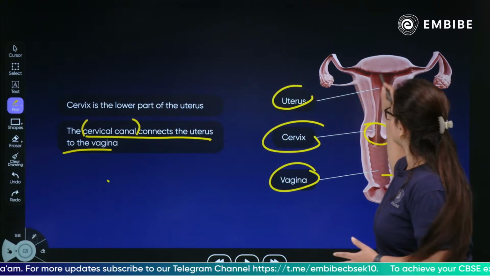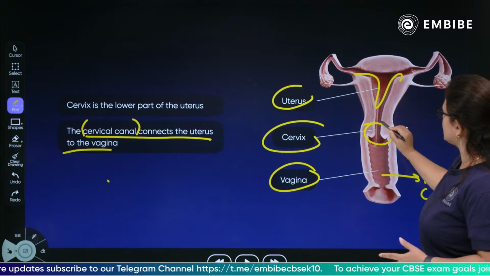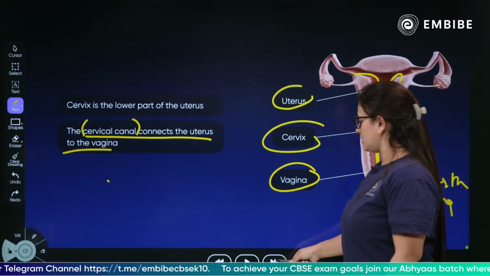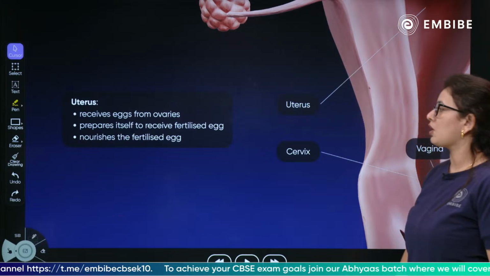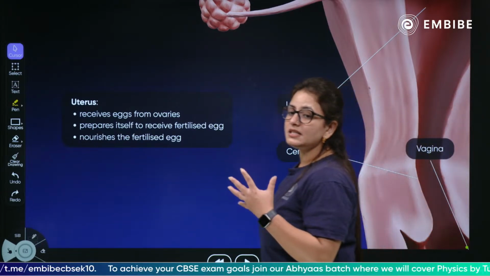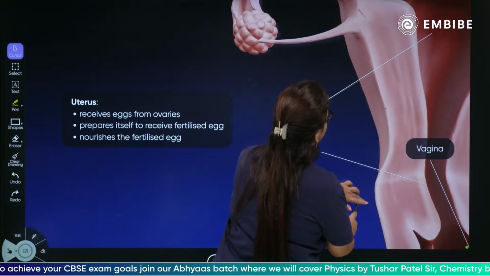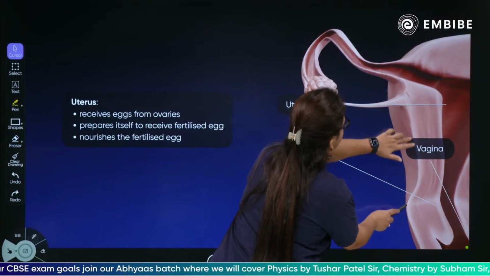As you can see, this is your uterus. This is the cervix and this is the vagina. This is the birth canal. So the cervix is the lower part of the uterus. As we talk more about the uterus, what exactly is the function of the uterus? Yes, as we talk about the uterus,